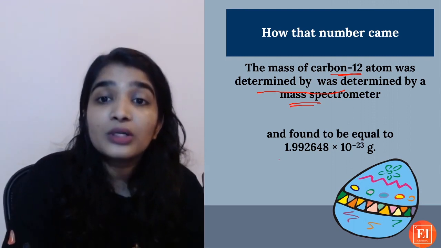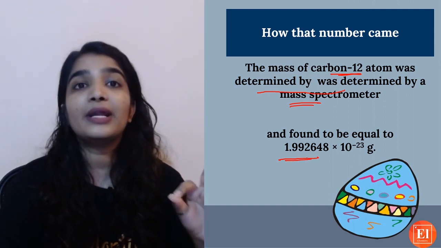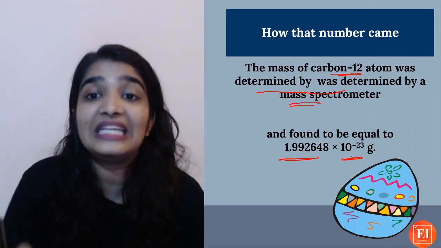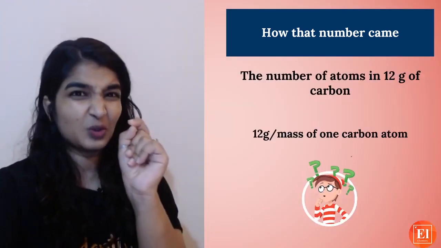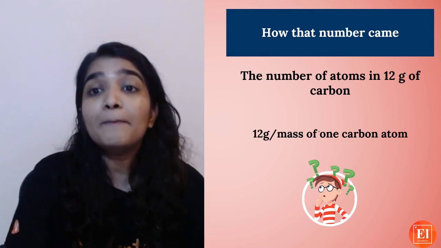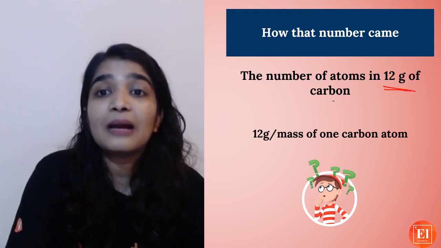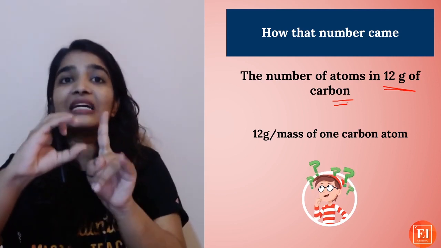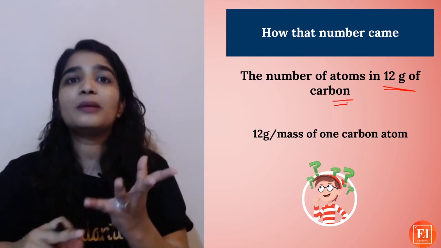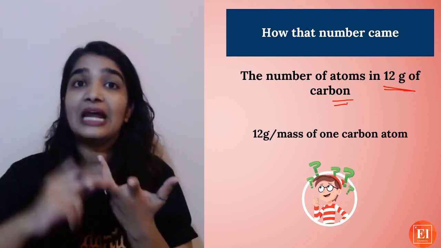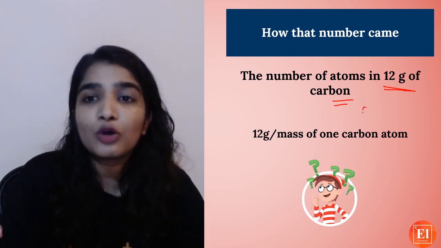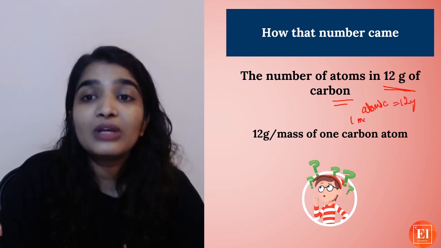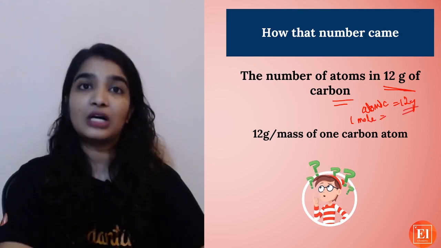And it was found to be equal to 1.992648 into 10 raised to minus 23 gram. How small it is, right? Now, the number of atoms in 12 gram of carbon. 1 mole of any substance will contain the gram atomic mass, gram molecular mass, or gram formula unit mass. For example, the atomic mass of carbon is 12, right? So 1 mole will be equal to 12 gram of carbon.